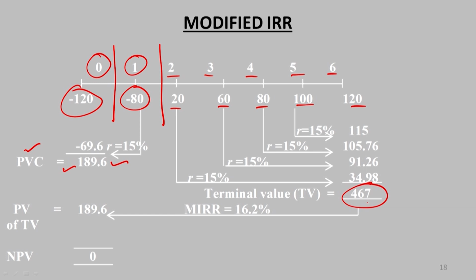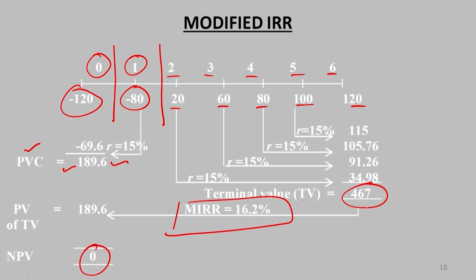So, this becomes 467, and when you discount it at the same rate, just to make it equal to this 189.6, so that the NPV becomes 0 here, the MIRR has come up here as 16.2%. It means when we discount this 467, it becomes 189.6 at 16.2%. So, the modified internal rate of return available from this project is 16.2%.